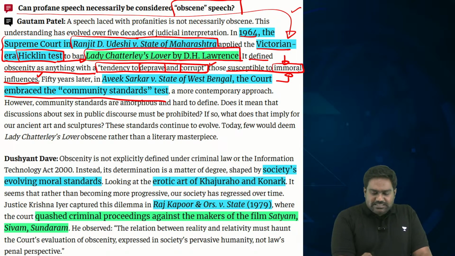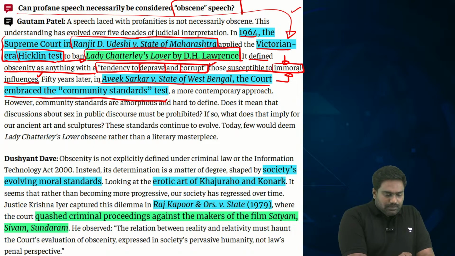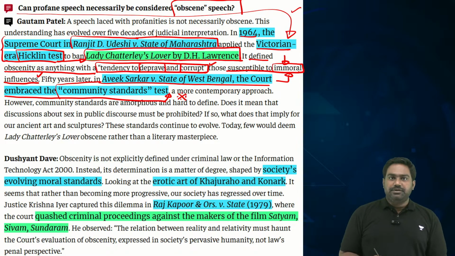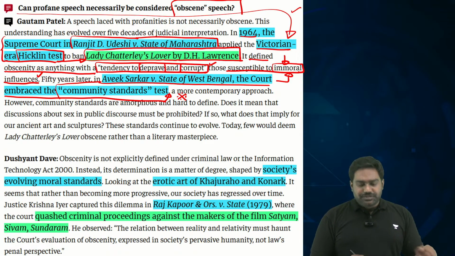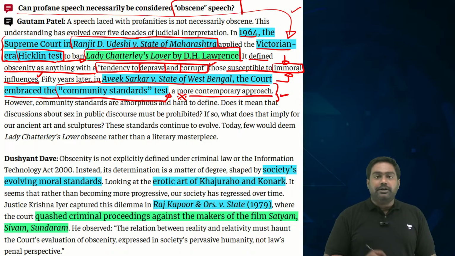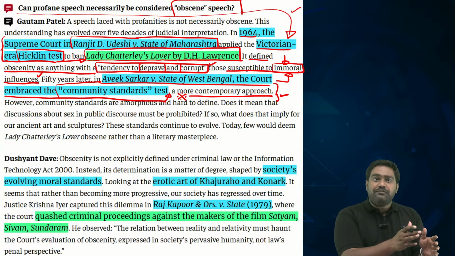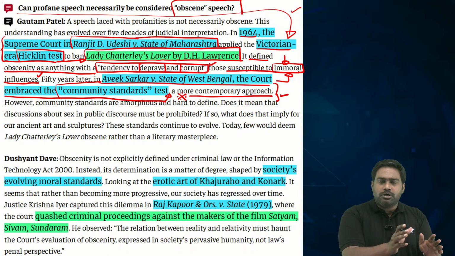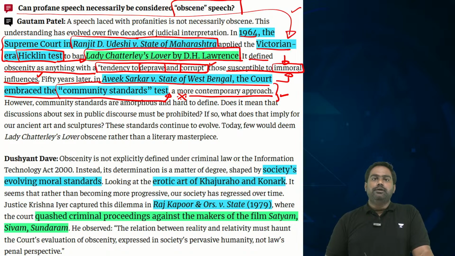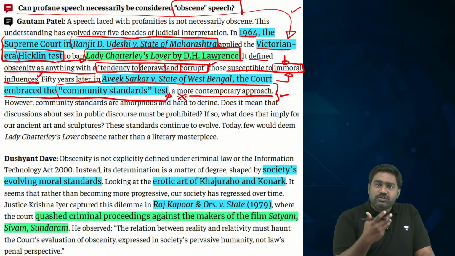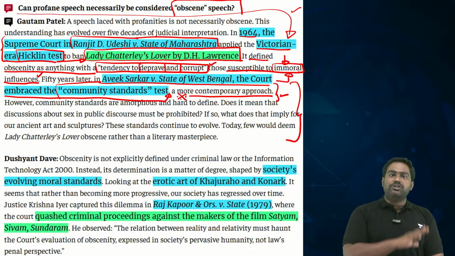Then in the Avik Sarkar case, the Supreme Court applied the community standards test. In a similar case regarding objectionable obscene content, the court applied the community standards test, that if the community feels something is obscene, we should not allow such content to be circulated. Again, the court was enabling social morality, allowing the society, the majority, to take over minority views and opinions.